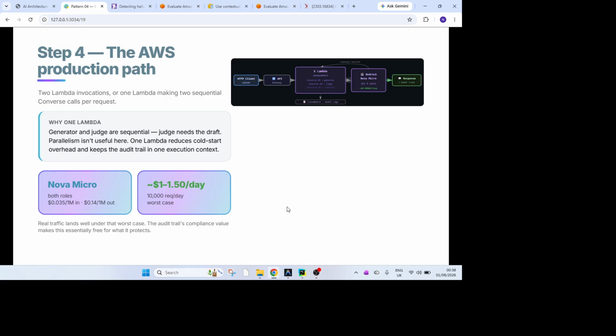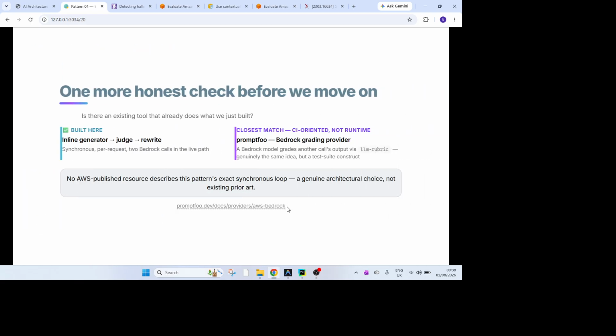In this case, we'll have two Lambdas, sequential, with one working as a generator and another working as a judge, and waiting for the response. And if you use Nova Macro, the cost would be very low, right? As I said, the first one built the inline generator, judge and rewrite.